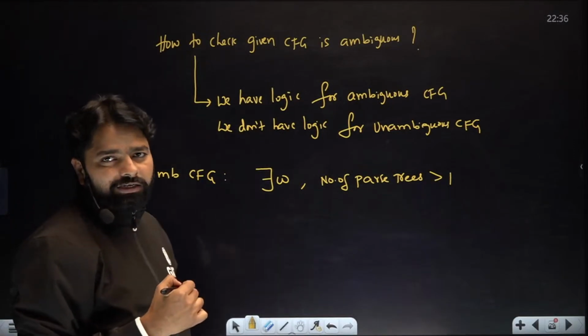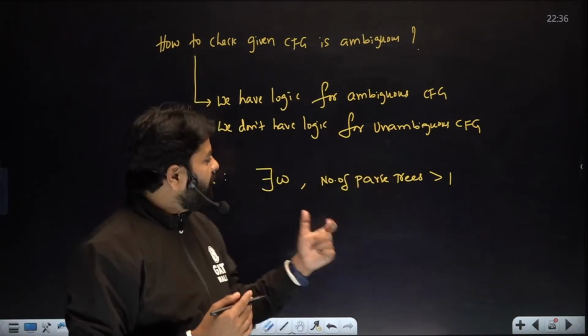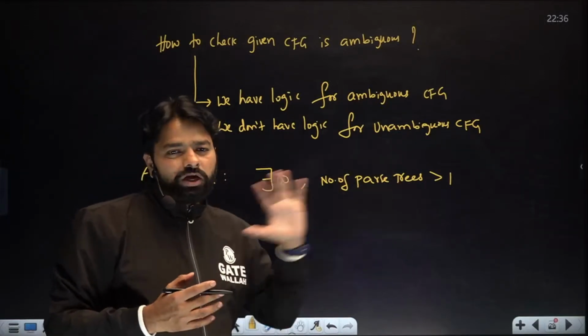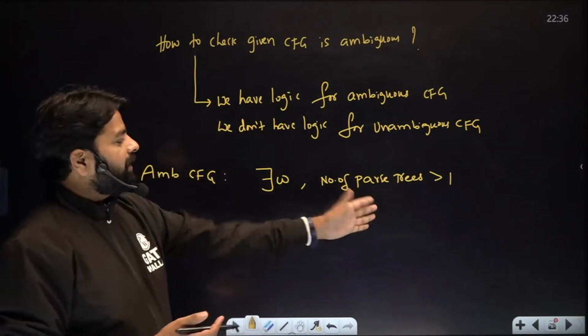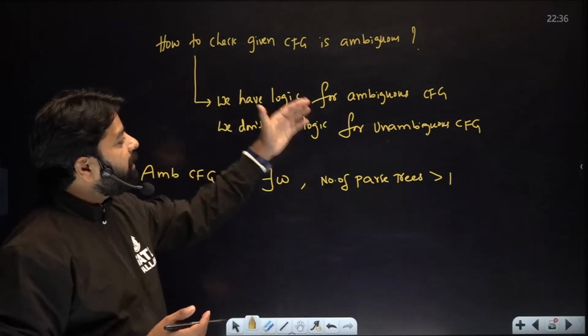How do you verify it? You will start with 0 length, then 1 length, then 2 length. If definitely somebody is there, you will stop the logic. So that's definitely the logic. You know how to stop it. That means the grammar is ambiguous.